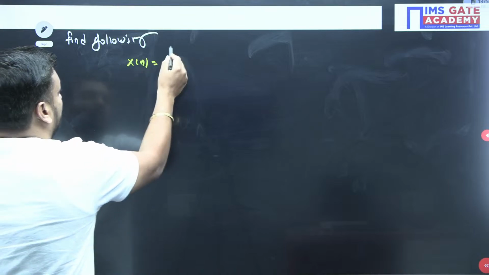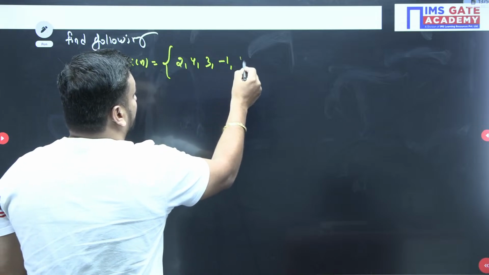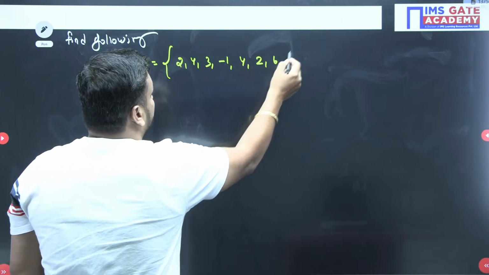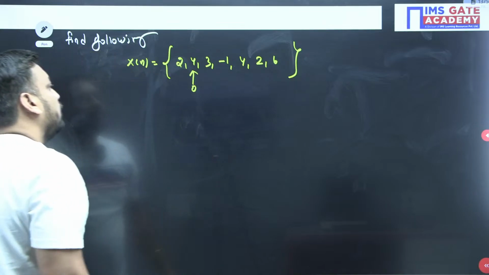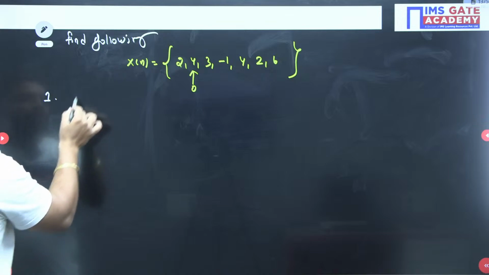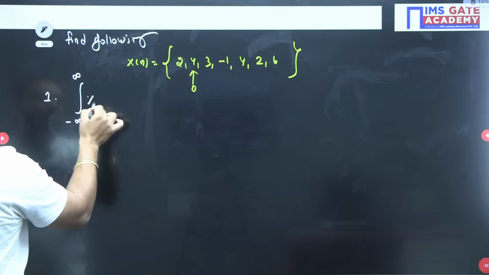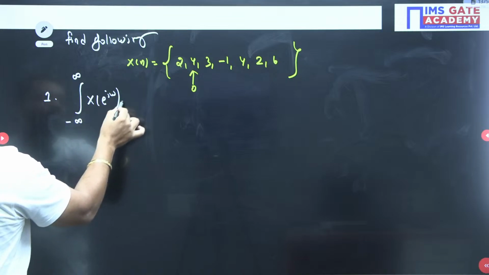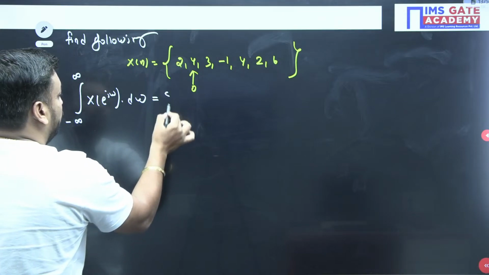It can be like 2, 4, 3, minus 1, 4, 2, 6, like this we have, and suppose that here we have the origin. And find out the following means, question number 1 is this, guys. Find out the integral from minus infinity to infinity of X of e to the power j omega d omega. This is the first question we have to find out.